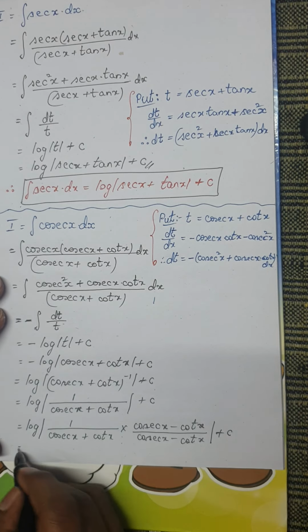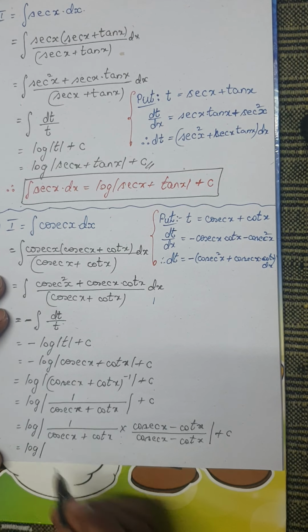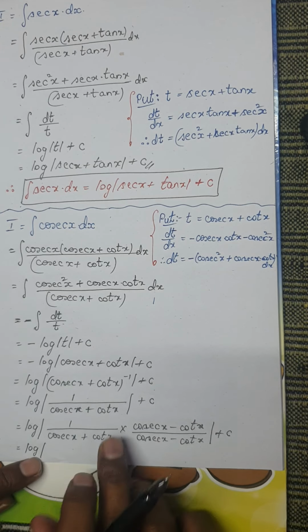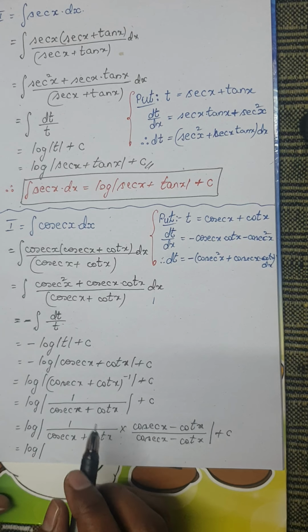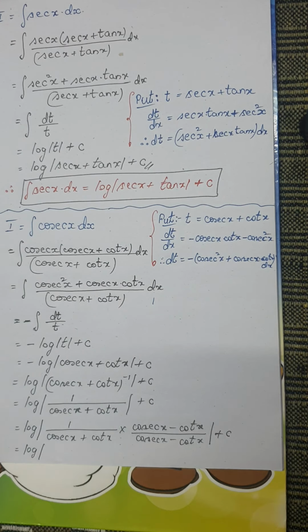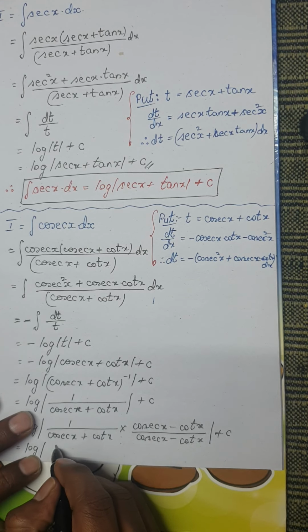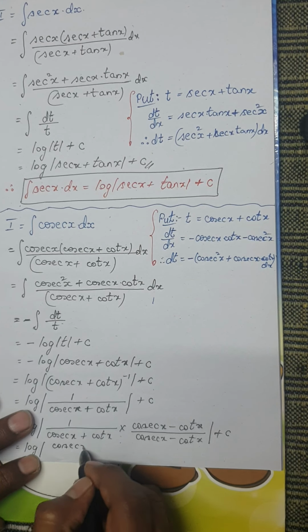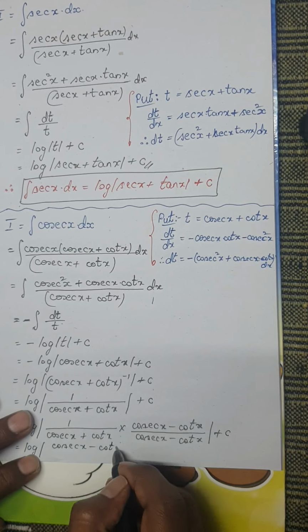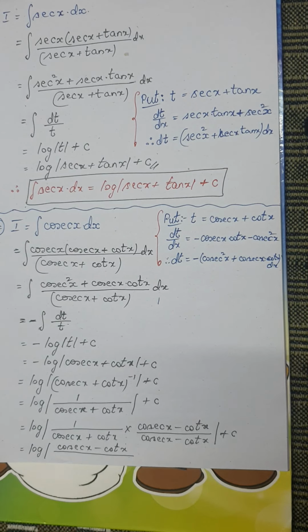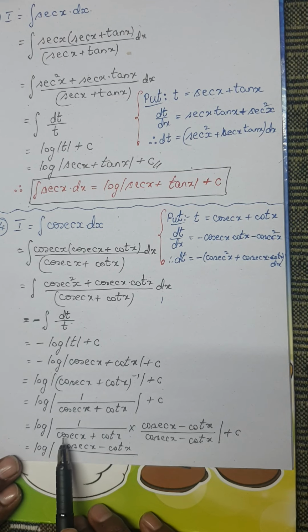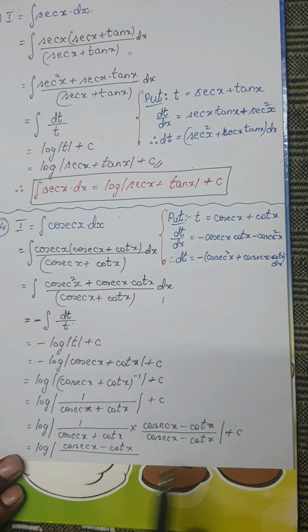Okay, so this becomes log of mod. Remember, the numerator would be cosecant x minus cot x, isn't it? Divided by, look here, please be careful, the denominator is of the form a plus b into a minus b.